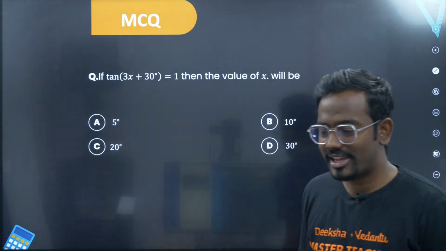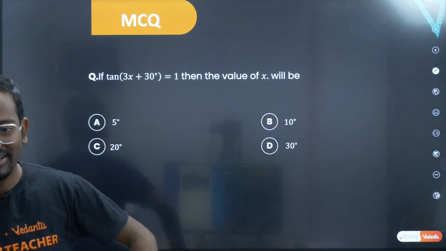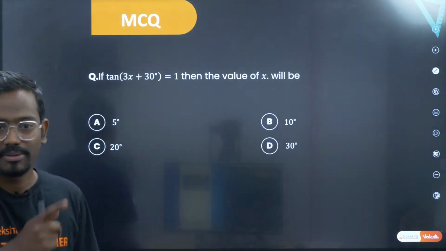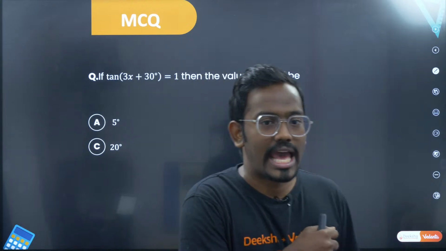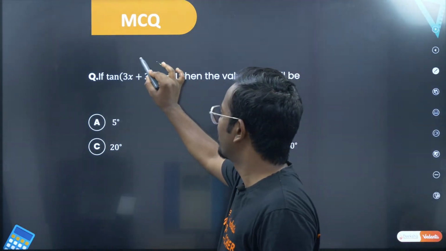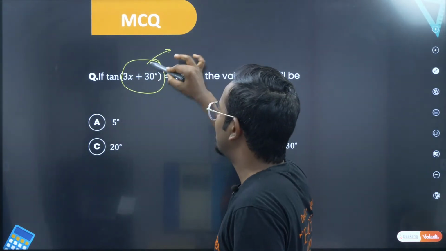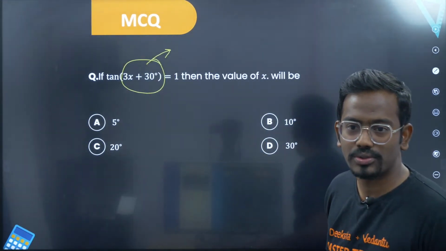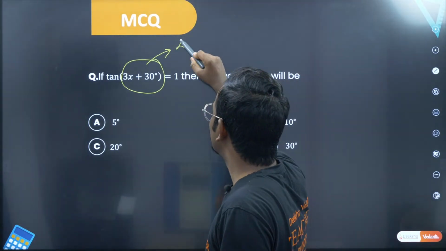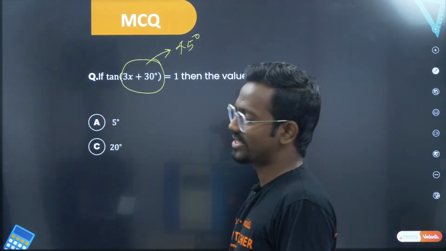Yes, come on, type it in the comment section. Once you type, I'll start the session. Okay, I can see Hina Kausar saying option C. The previous question, I guess. Okay. So tan of 3x plus 30 degree is equal to 1. Then what should this be? Anyone can you tell me what should this be? Sir, this should be 45. Very good. So this should be 45 degrees.